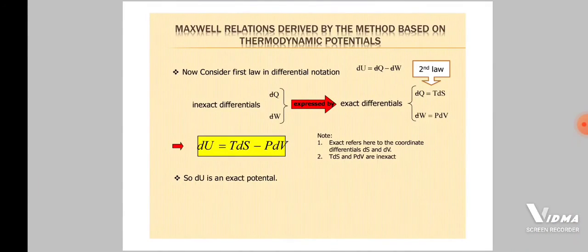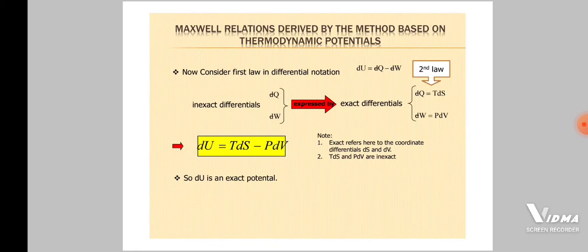Maxwell relations are derived by the method based on thermodynamic potentials. We know from the first law dU equals dQ minus dW, and from the second law dQ equals TdS. By combining both these equations, dQ minus dW, or dQ equals TdS, we get dU equals TdS minus PdV.